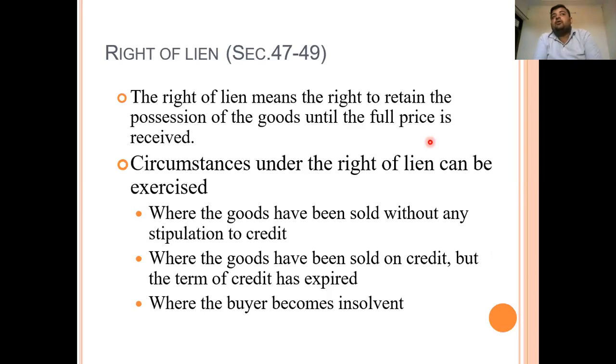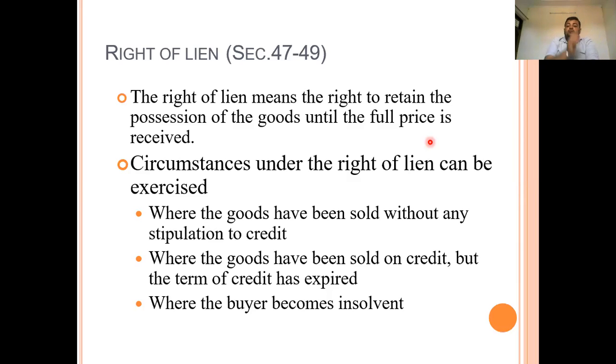So if a partial price has been paid to the seller, but the full amount for which the sale was made has not been received by the seller, then the seller has the right to retain possession of the goods and will not pass possession of the goods to the buyer. Second, the circumstances where the right of lien can be exercised. The right of lien can be exercised under the following circumstances. First, where the goods have been sold without any stipulation of credit.